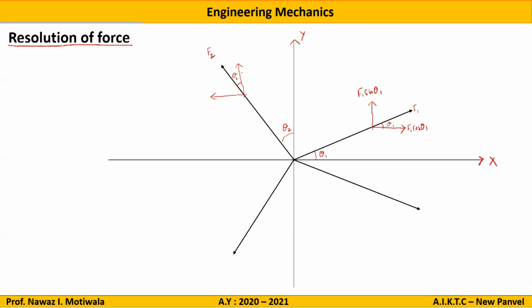So it will be top and left side. Then this component is adjacent to the angle, so this will be cos: f2 cos theta 2, and this will be f2 sin theta 2. Now let us go for one more example.